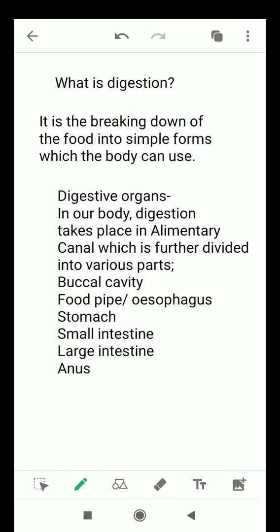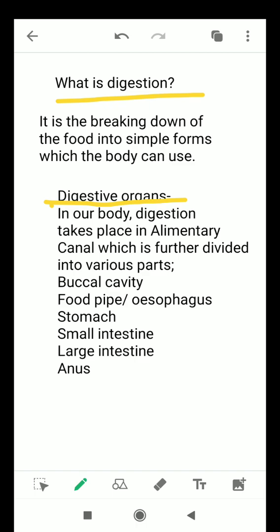Now next one is digestion. What is digestion? It is the breaking down of the food into simple forms which the body can use, which our blood can easily absorb. Now, what are digestive organs? In our body, digestion takes place in certain organs that are called digestive organs.